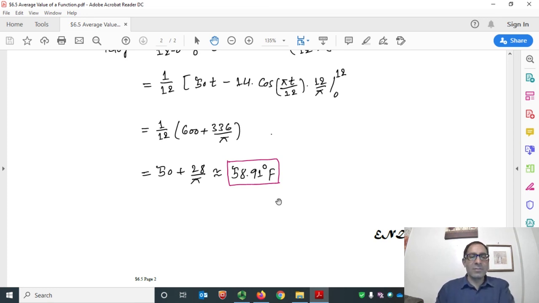But in the exam, you don't need to give me this final answer in decimal form. You just stop here, 50 plus 28 over pi. Great. So we finish section 6.5, as well as this chapter 6.